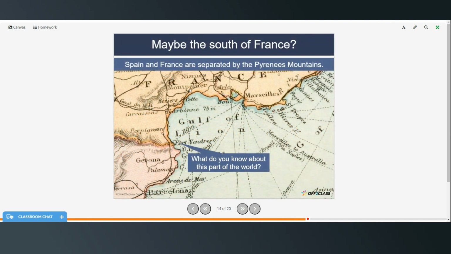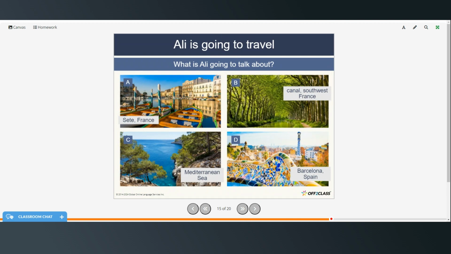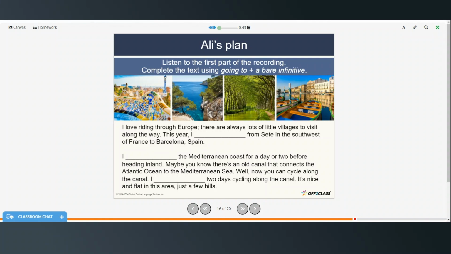All right, so Spain and France are separated by the Pyrenees Mountains. And what do you know about this part of the world? So Ali is going to travel, and these are some of the things that he may talk about. Sète, France, a canal in southwest France, the Mediterranean Sea, and Barcelona, Spain. All right, so we're going to listen to the recording and fill in the blanks as we go along, and you can follow along.